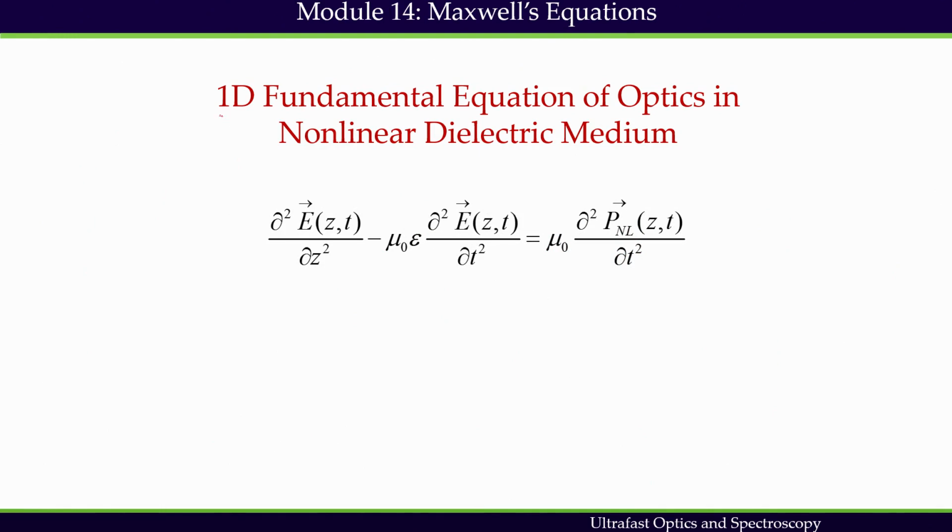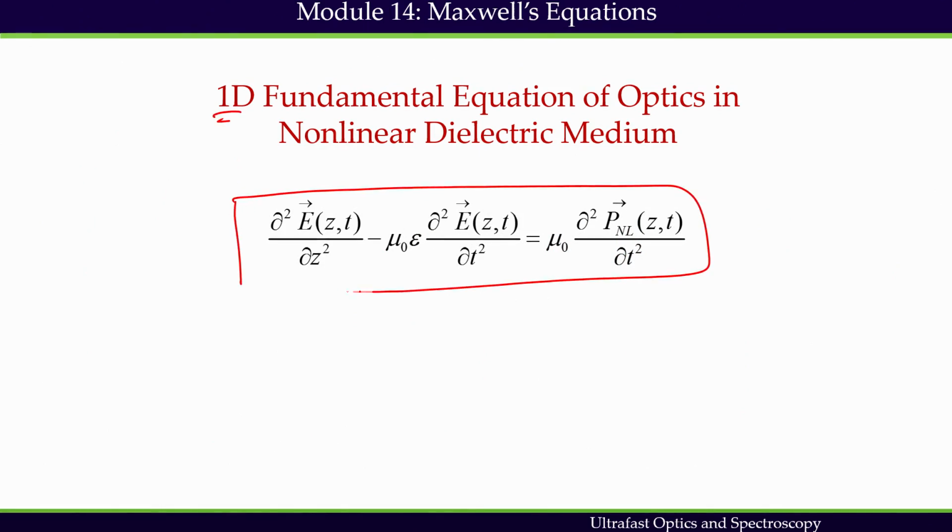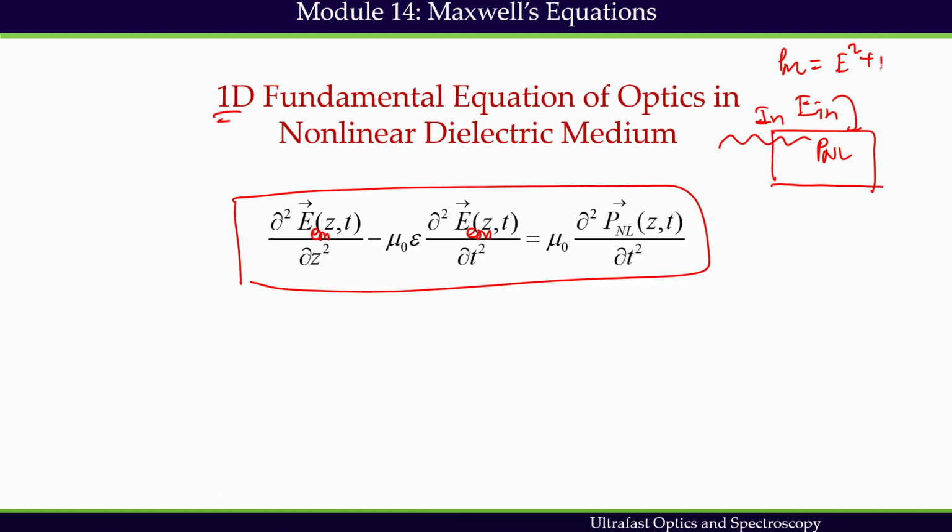We can reduce it to one dimension and we get this expression. We remind this expression here: E is not the input beam, E represents the emitted beam. There is a 3-step model. The input beam field is expressed by E input. Due to propagation of the fundamental beam through the medium, I am creating this nonlinear polarization. How are they related? They are related by this Taylor series expansion.